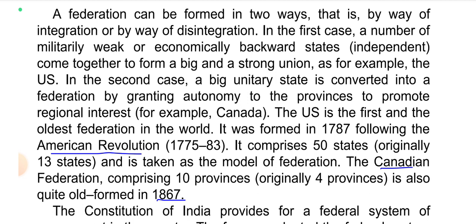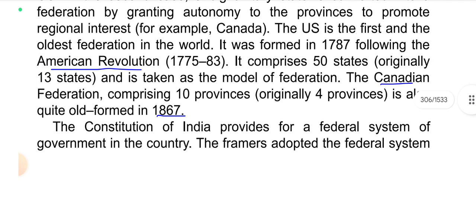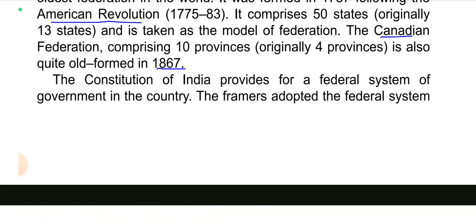The US is the first and the oldest federation in the world. It was formed in 1787 following the American Revolution. It comprises 50 states, originally 13 states, and is taken as the model of federation. The Canadian Federation, comprising 10 provinces, originally 4 provinces, is also quite old, formed in 1867.